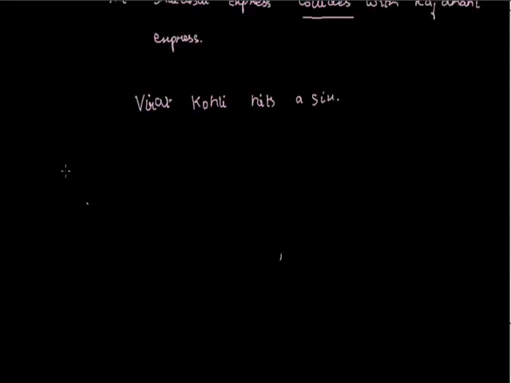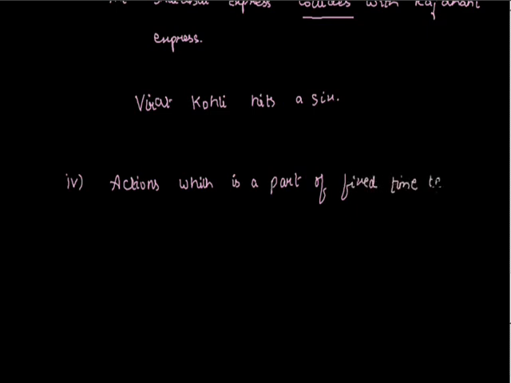Another use of simple present tense is, it is also used for future actions which are a part of fixed timetable or fixed schedule.